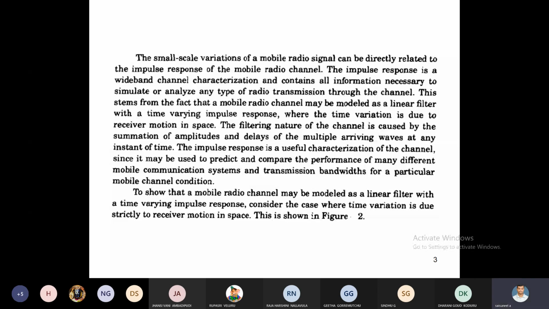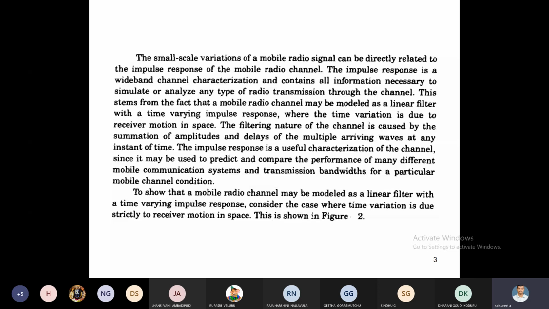We assume that this model of the impulse response is a linear filter with a time varying impulse response. Time varying means, suppose we take the line of sight path, it takes very little time. For a reflection path, it takes more time than the line of sight path.